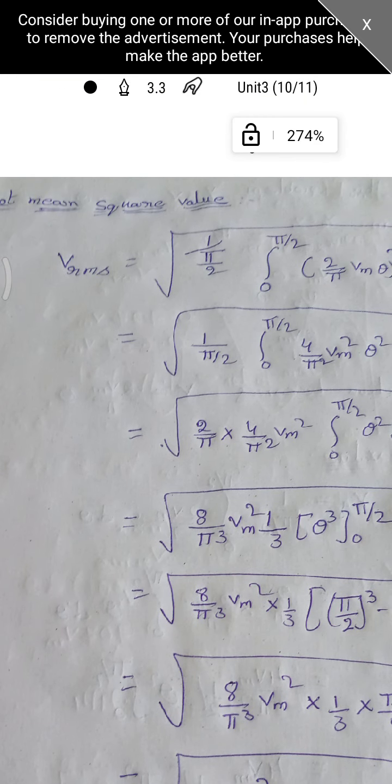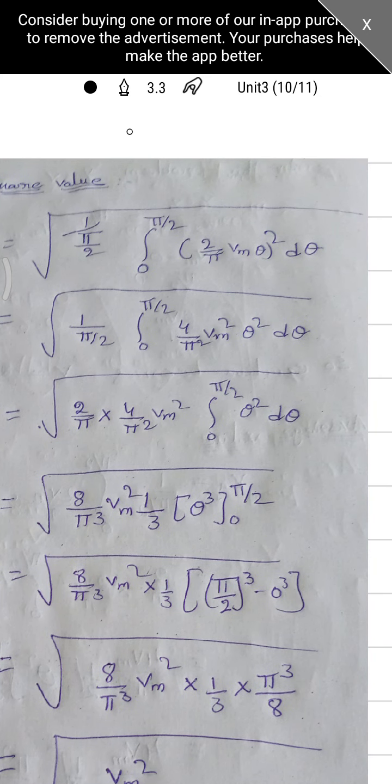Next, RMS value, that means root mean square value. So mean square value means, how can we get this, is by squaring the function. That means 1 by T integral 0 to T f of t square into dt. Here we are taking the limits 0 to pi by 2. So these are the equations we get, and we are getting this 4 by pi square into Vm square outside. So bringing it outside, we are getting 0 to pi by 2 theta square into d theta.